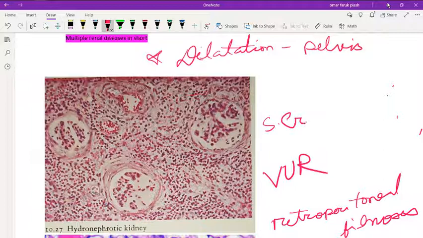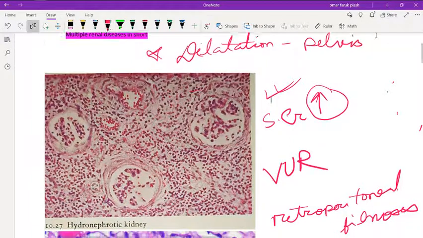Serum creatinine is elevated if obstruction occurs bilaterally, or if the person has a solitary kidney and obstruction occurs in only that single kidney. So that is the reason of having hydronephrosis. It leads to compression and possible atrophy of the renal cortex and medulla.